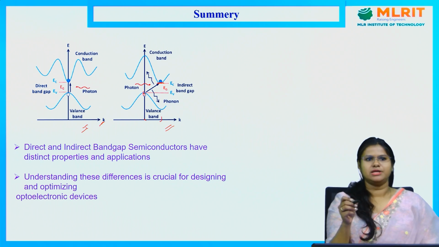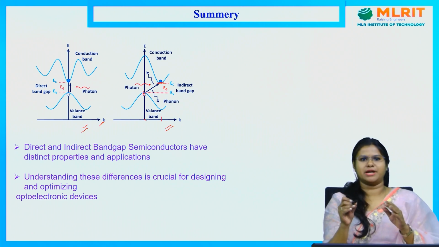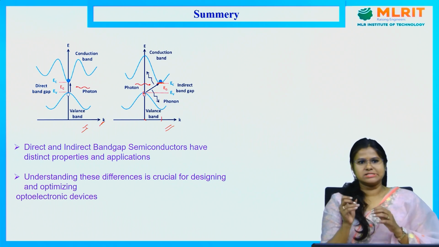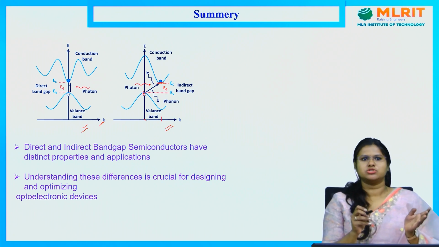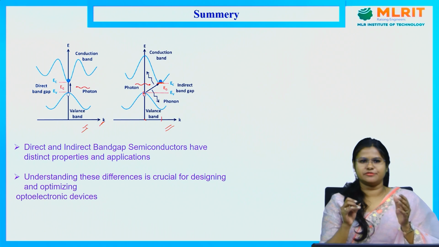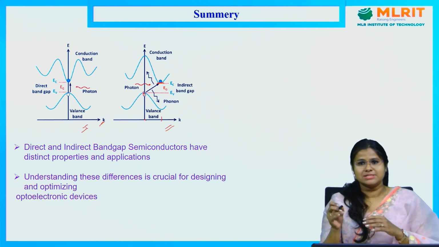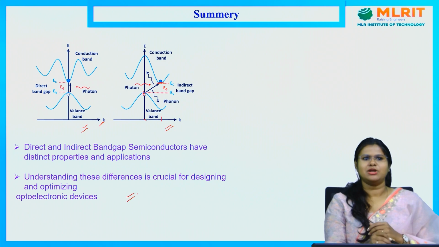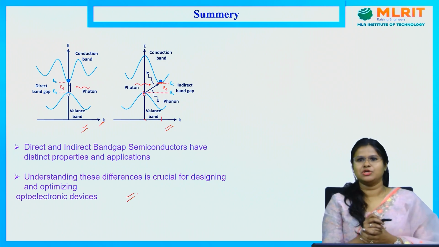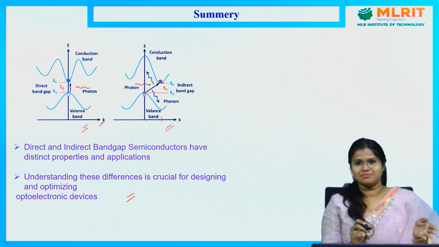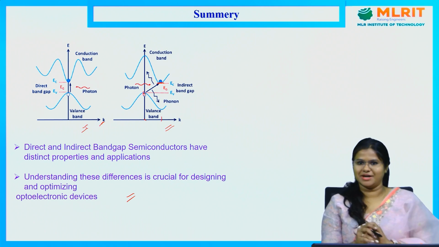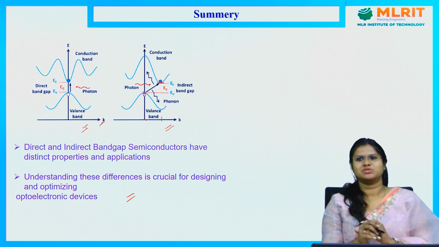And direct and indirect bandgap semiconductors have distinct properties and applications, which we have already discussed. If we understand this difference between these types of semiconductors, then it will be very useful to design optoelectronic devices. So this is all about the classification of semiconductors according to the band gaps into direct and indirect bandgap semiconductors.